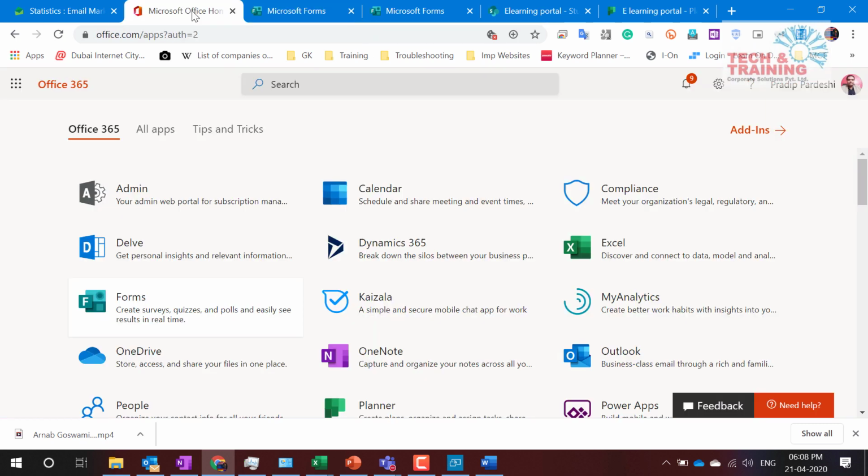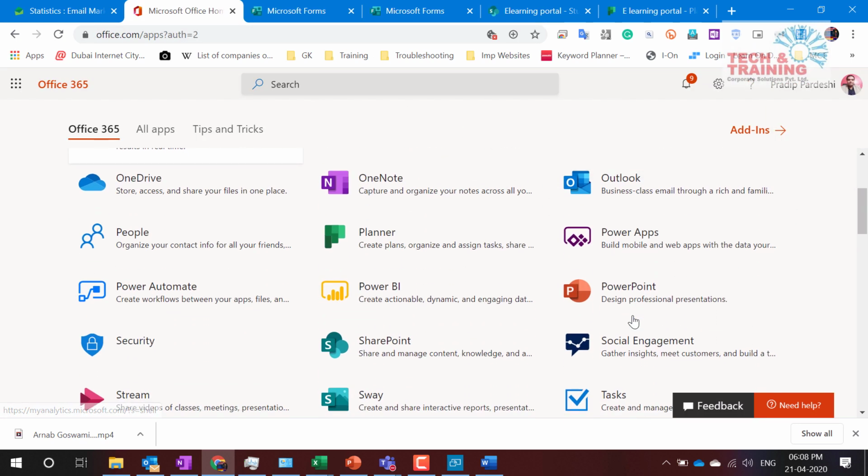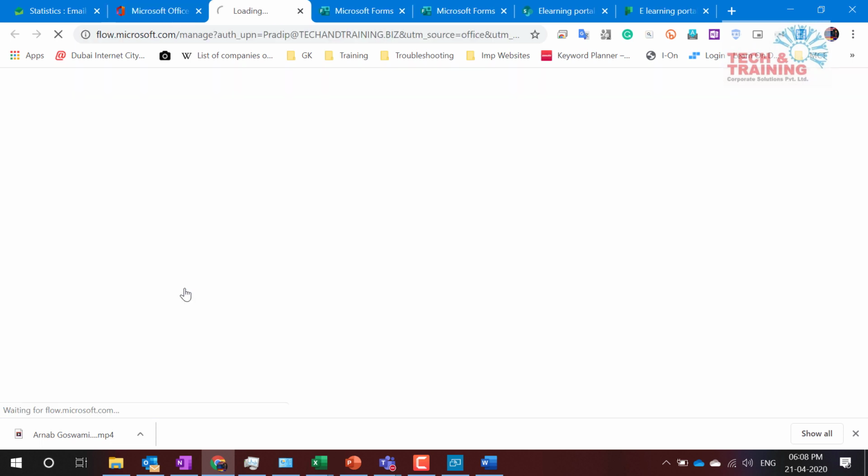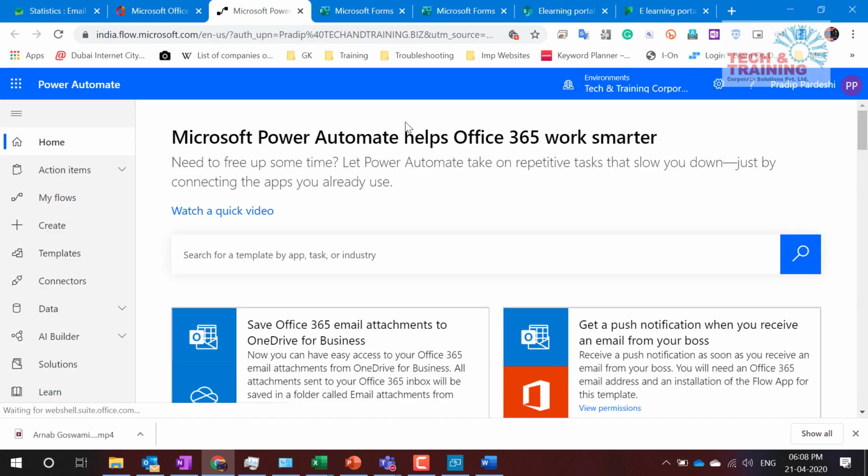Here in Office 365, we have a very important and useful feature called Power Automate. In Power Automate, we can do any sort of automation. For example, you can schedule an email to be sent to someone on a specific date and time, or create an approval system. If someone wants to take leave, they need not go to their Outlook and write an email to you. They just go ahead and apply on their portal.